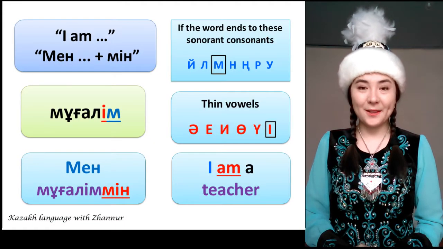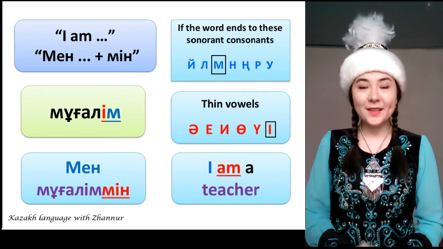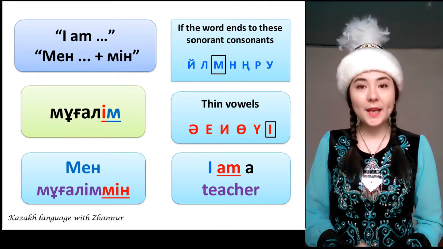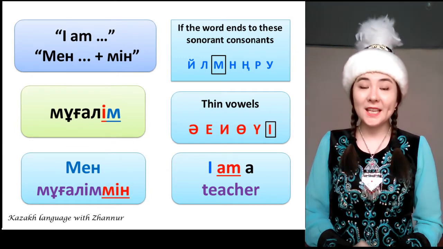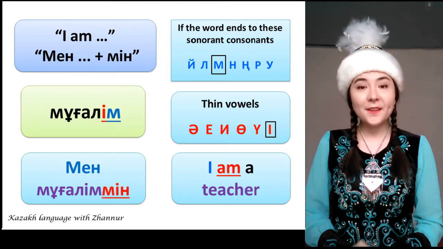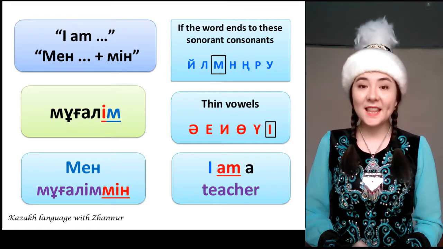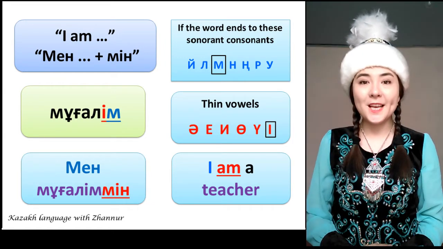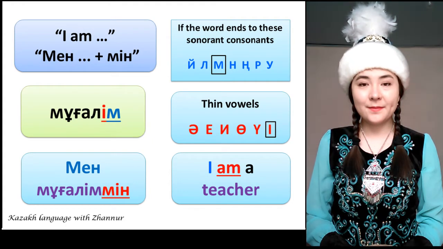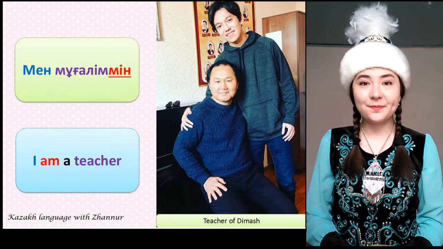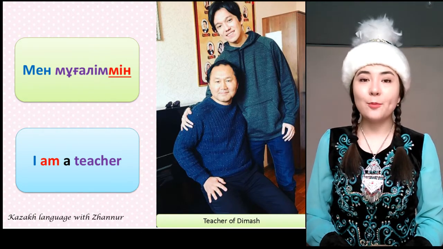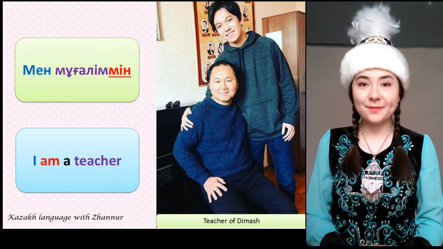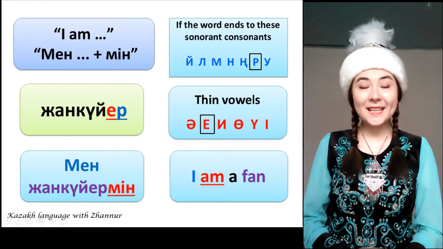Let's look at this example. Here the word muallim, teacher, ends with the consonant letter m. Before we add an ending, we look at the last vowel of the word. If the last vowel is one of these thin vowels, then we use the ending men. Men muallimmen. I'm a teacher. Here the rule is the same.